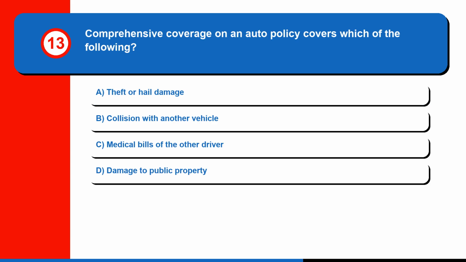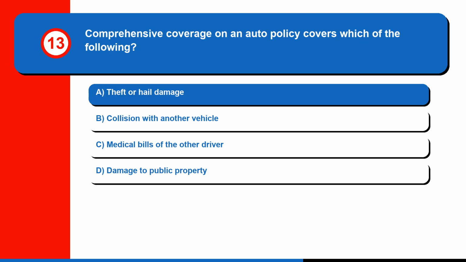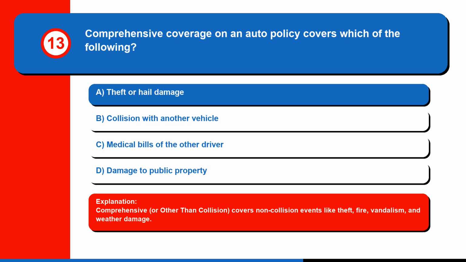Question 13. Comprehensive coverage on an auto policy covers which of the following? A. Theft or hail damage. B. Collision with another vehicle. C. Medical bills of the other driver. Or D. Damage to public property. The correct answer is A. Theft or hail damage. Comprehensive, or other than collision, covers non-collision events like theft, fire, vandalism, and weather damage.